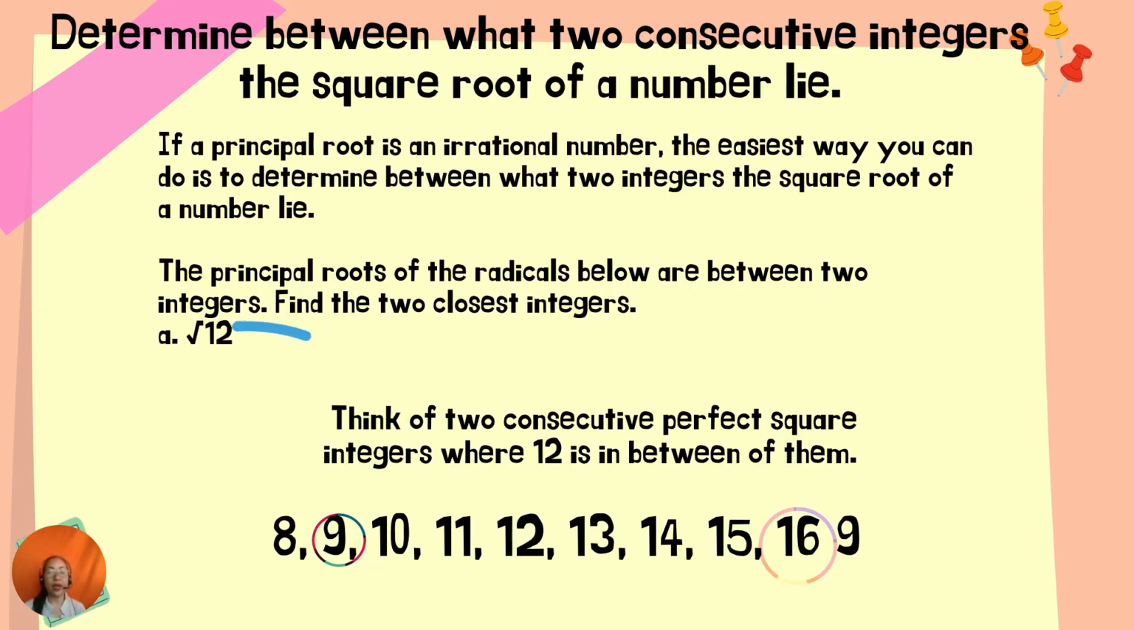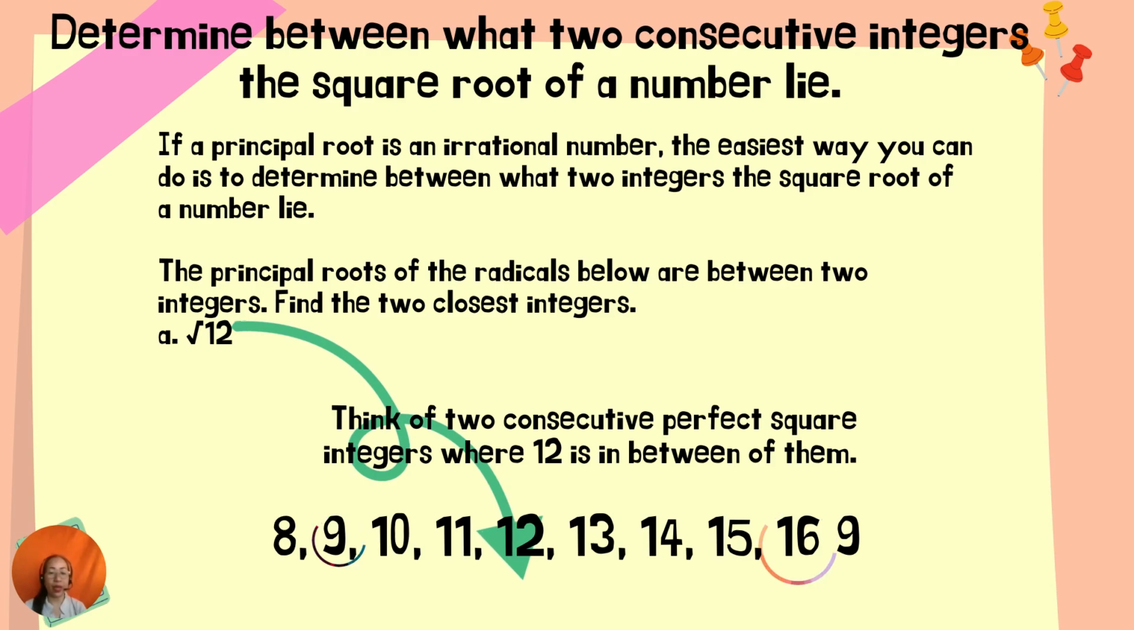Okay, so going forward, if a principal root is an irrational number, the easiest way you can do is to determine between what two integers the square root of a number lies. When you say integers, we have the counting numbers 1, 2, 3, 4, and the opposites of the counting numbers, negative 1, 2, 3, 4, and 0, of course. So think of two consecutive perfect squares where 12 is in between them.